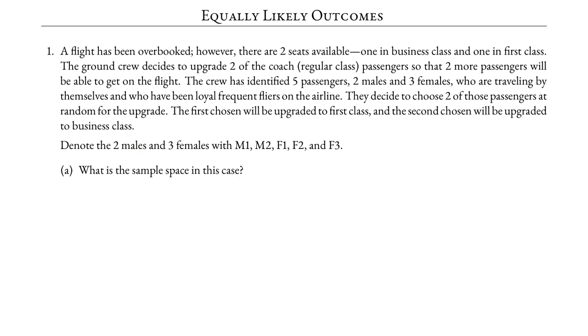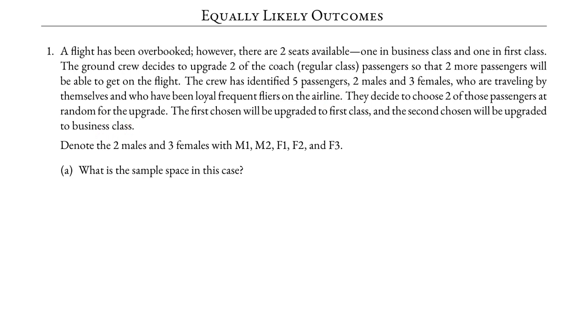Denote the two males and three females with M1, M2, F1, F2, and F3. Before we move on, observe that the order in which we list matters, because the first chosen will be upgraded to first class and the second will be upgraded to business class, and the two classes are not the same. It is a huge difference whether we get the first class seat or the business class seat.